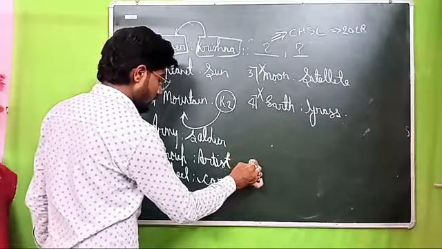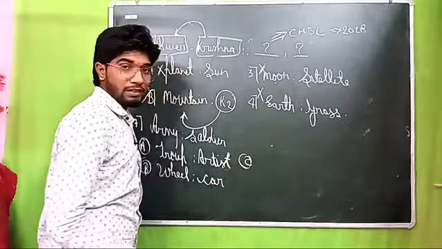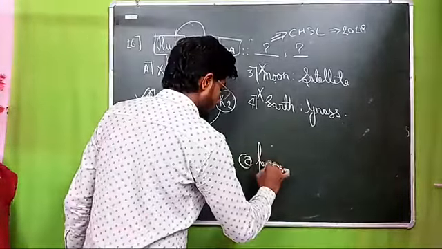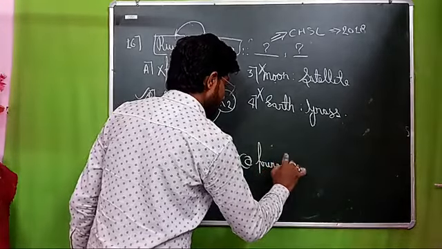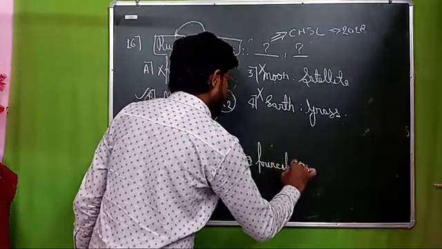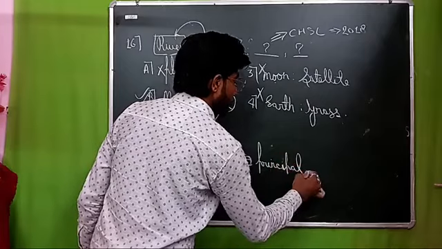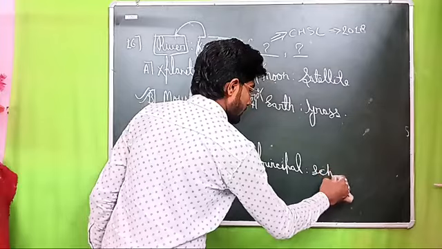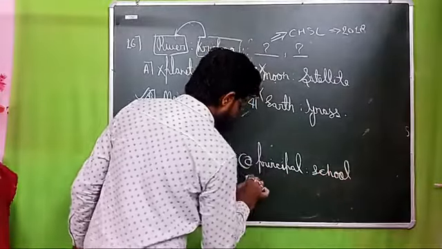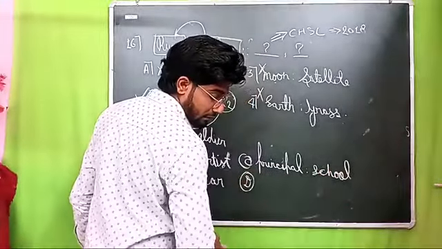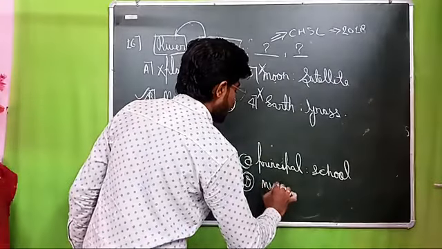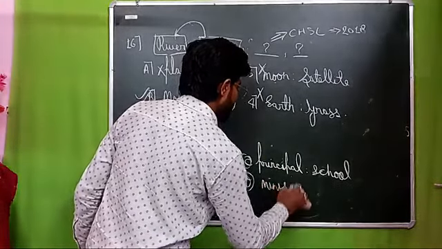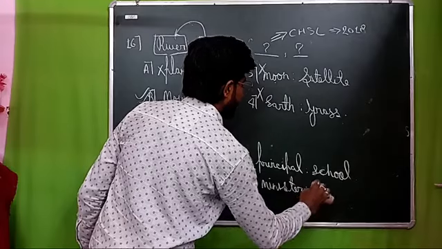Option C says principal related to school. And the next option, number fourth, says minister related to council.